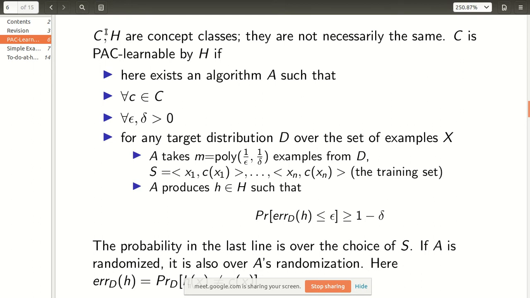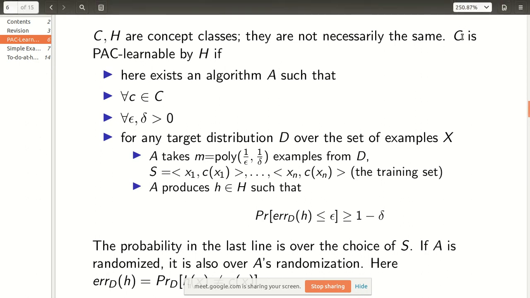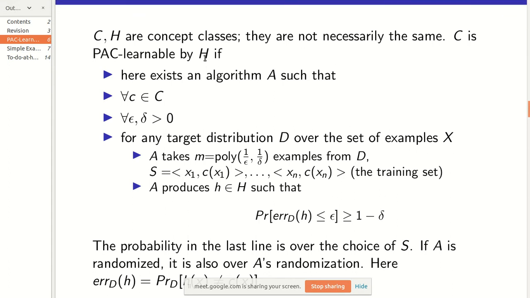Suppose C and H are two concept classes. As I said, concept classes are collections of functions which are used to label the examples. C is the known class from where the labels are coming, and we are trying to replicate the class C using a class H, a nearby replication, not exact.